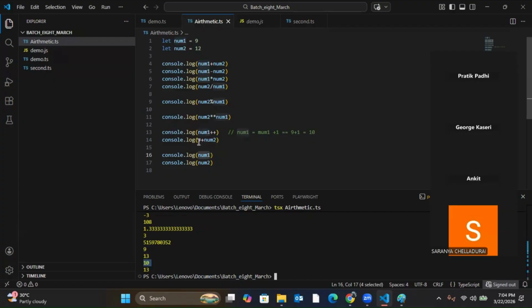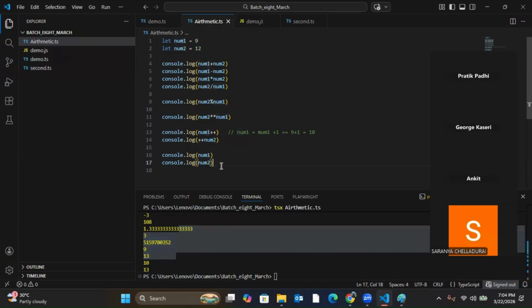But when I'm using plus plus before the variable, it will first increment itself, then it will print. That's why it incremented itself to 13, then it did the operation, so it printed 13. So next time also when you print it is printed 13. Understood, everyone? Okay, so now every time you print the same number, like number 1, number 2, it's going to give 10 and 13 as output. It's not going to increment the number again, right? No. Because now number 1 is 10 and number 2 is 13.